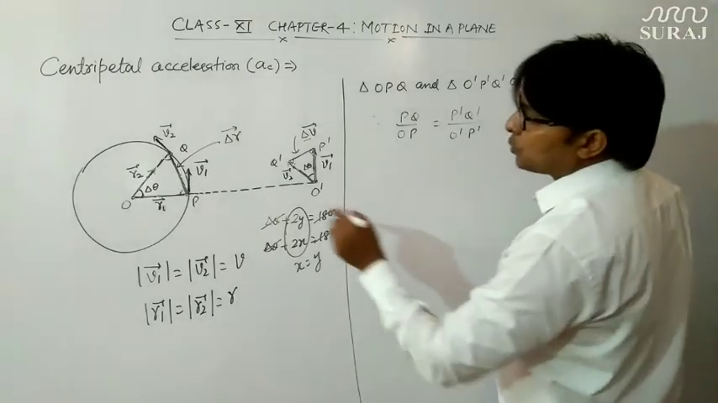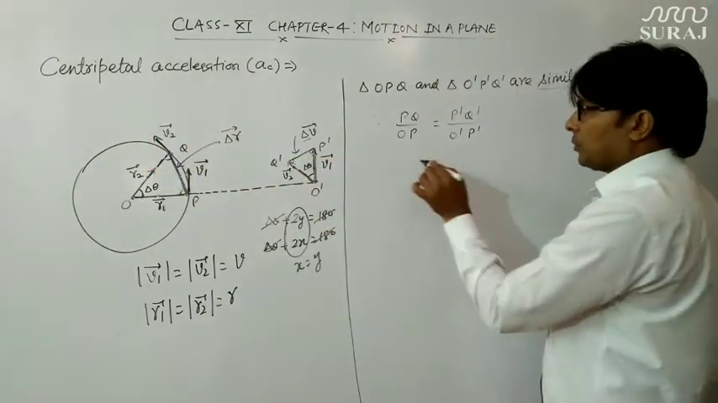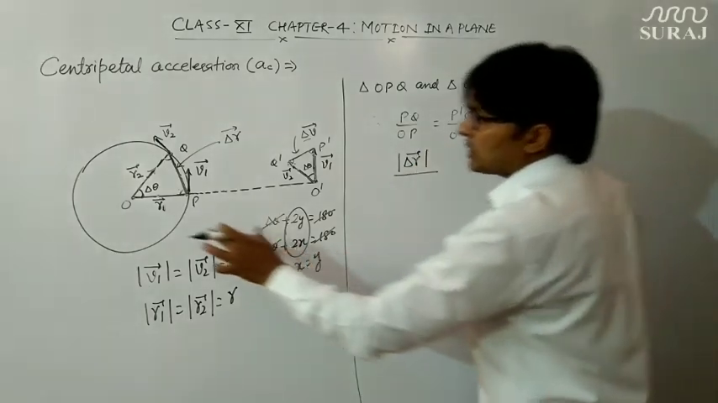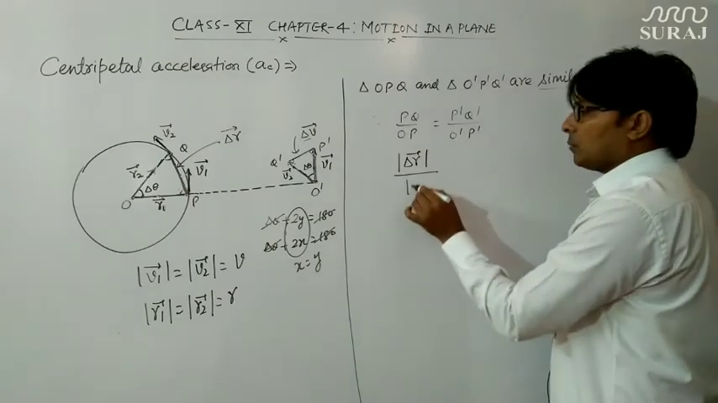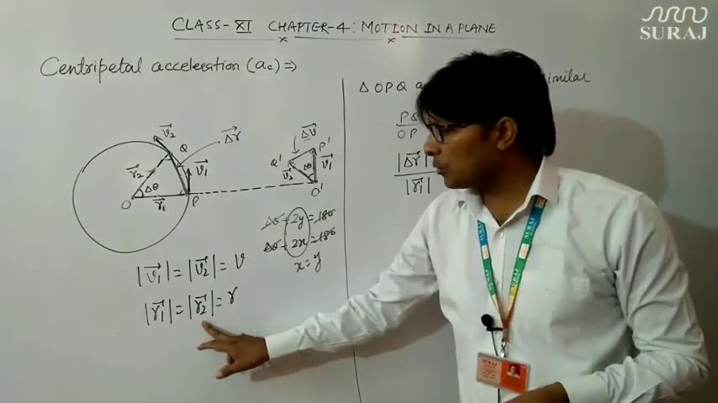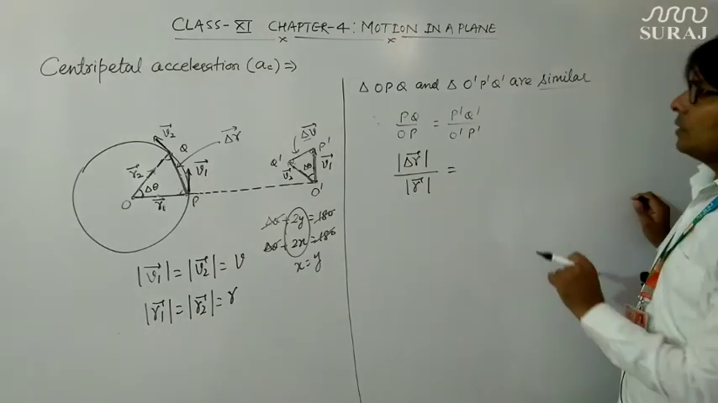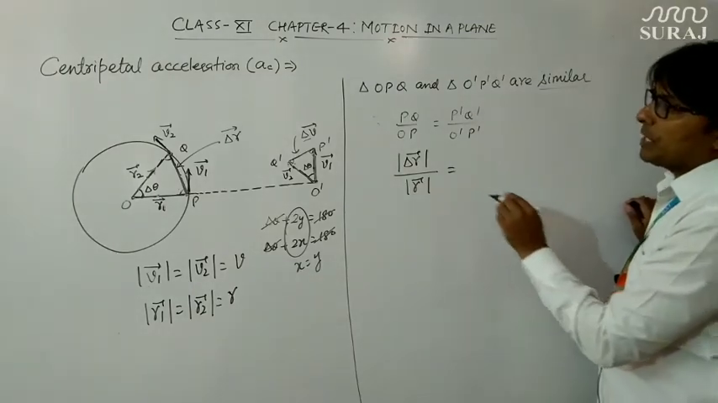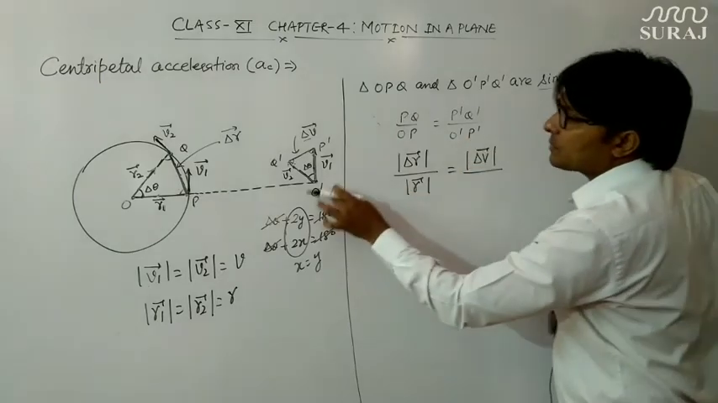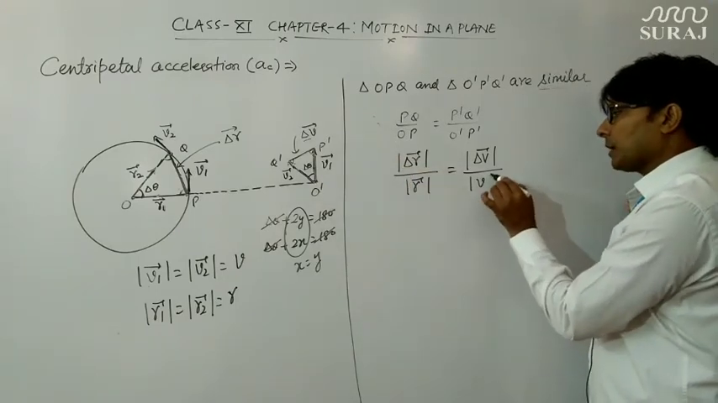Now what is PQ? PQ is delta R vector, or magnitude of delta R vector if I take only magnitude. So mod of delta R vector divided by what is OP. OP is mod of R1 vector, and mod of R1 is equal to mod of R2 is equal to R, so I can write here R also. What is P dash Q dash? P dash Q dash is mod of delta V vector. What is O dash P dash? O dash P dash is mod of V1 vector, which we can also represent as V.